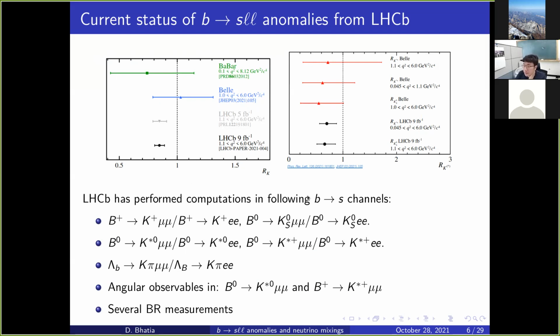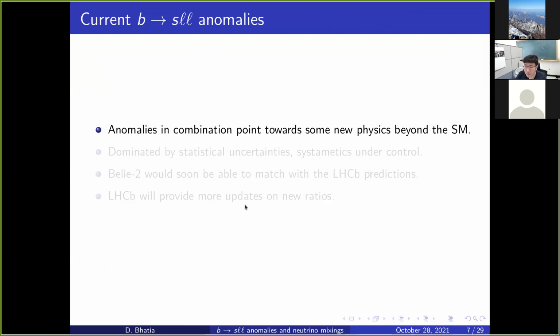So in all, there are a large number of variables which are away from the standard model prediction. So certainly, this points towards some new physics beyond the standard model, if hopefully there is not something wrong with the experiments. And the good thing is that these anomalies are not dominated by systematics. So systematics seem to be under control. It is only the statistical uncertainties which are dominant. So hopefully with more data collection, LHCb would be able to give us a better picture.